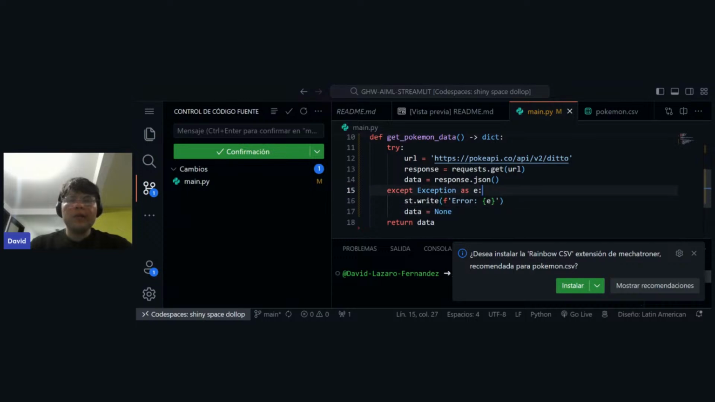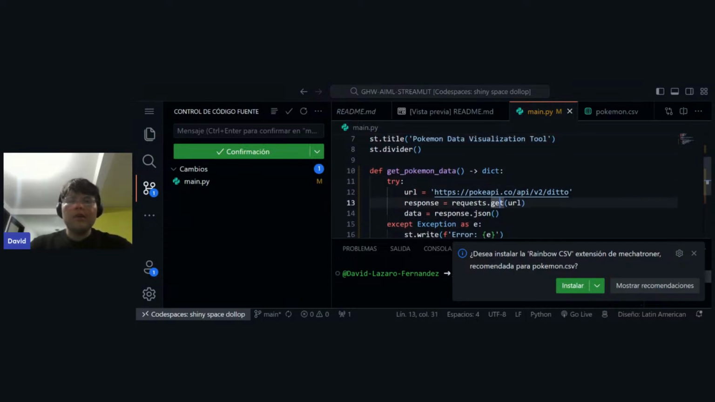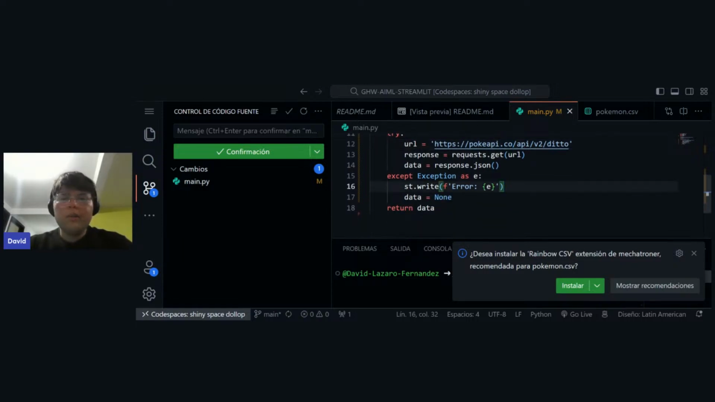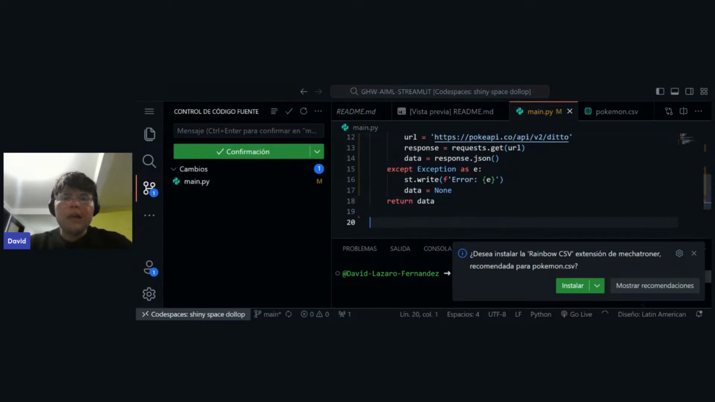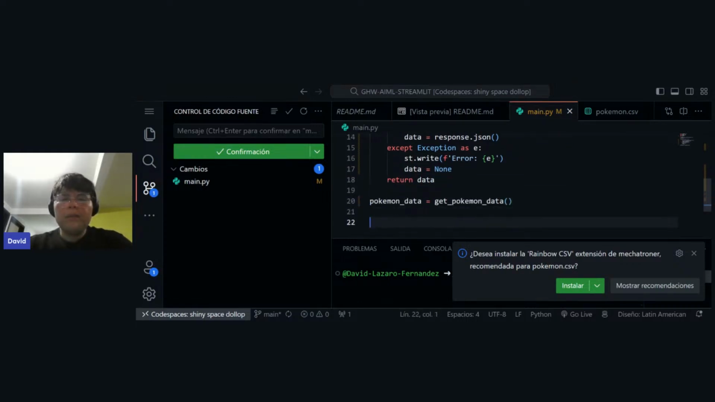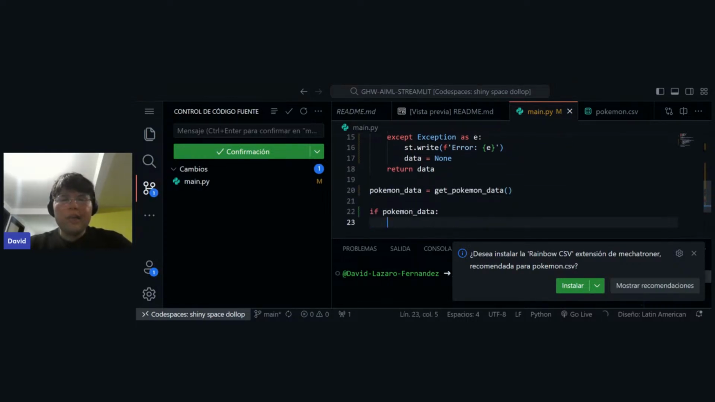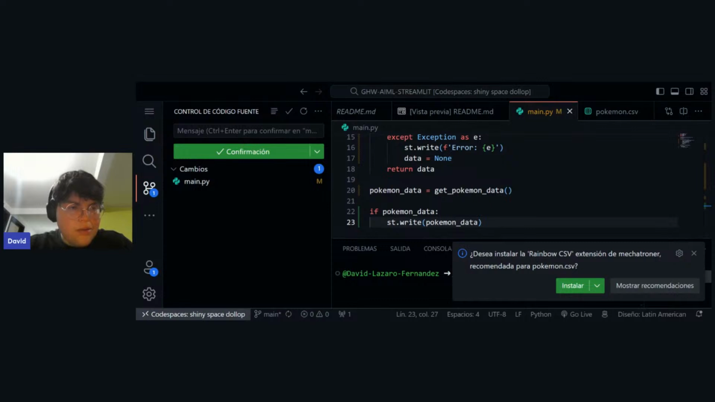So yeah, we can just try to use this, and remember we're using this function called requests.get for making a get petition to this URL that is the Pokemon API, pokeapi.co/api/v2/ditto, and then we're going to return the response JSON data. So now let's just try to display this data, right? So we're going to write Pokemon data. And Pokemon data has something interesting, let me share this.